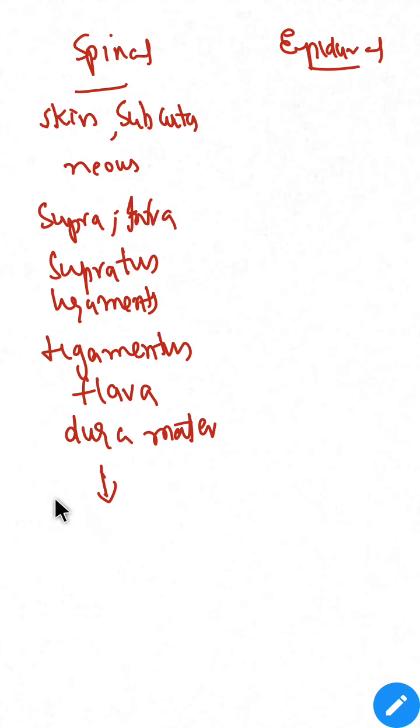Then we reach arachnoid mater. We pierce arachnoid mater, then we reach the subarachnoid space, right?